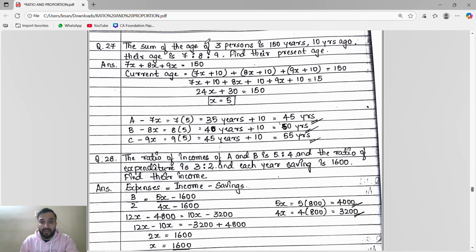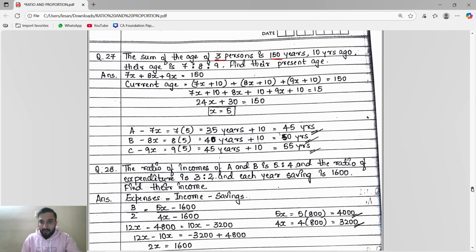The sum of the ages of 3 persons is 150. Ten years ago their ages were in the ratio 7x, 8x, 9x. Find their present ages.